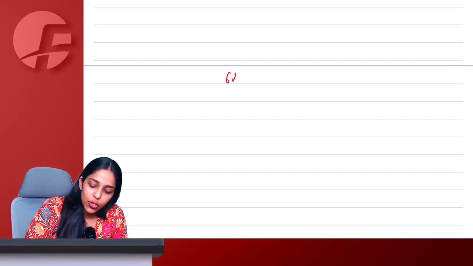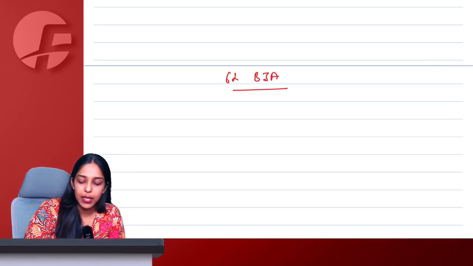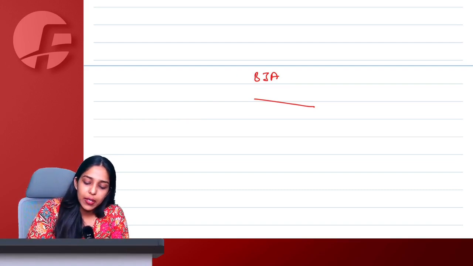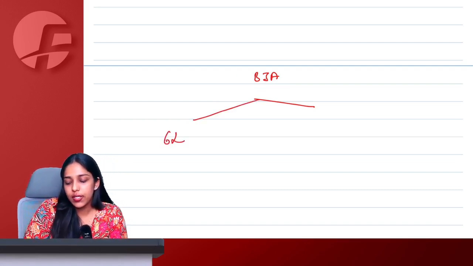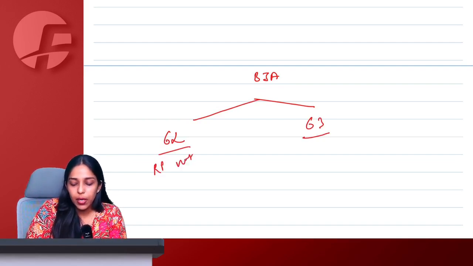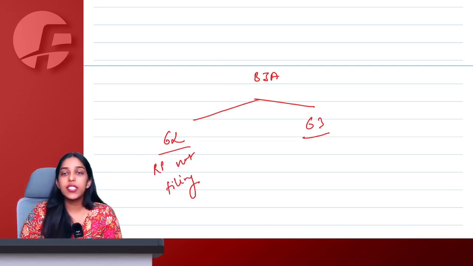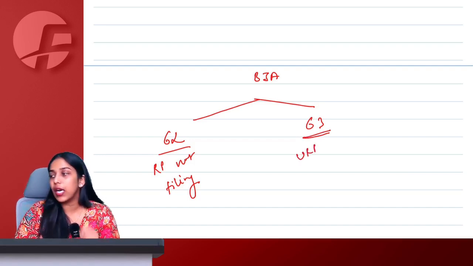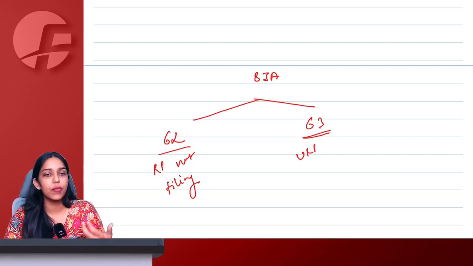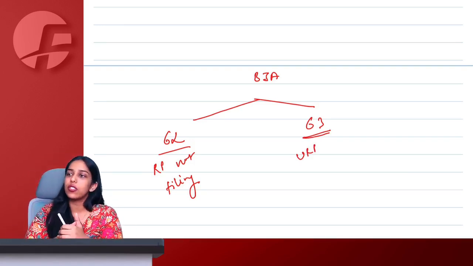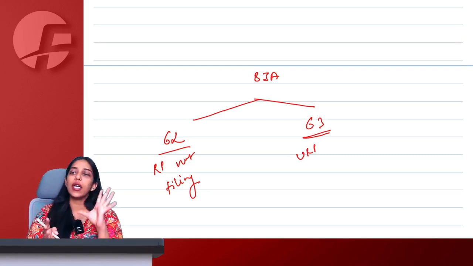Then section 62 is about best judgment assessment. Now best judgment assessment in itself has 2 sections, section 62 and section 63. Section 62 is for people who are already registered but not filing their returns, and section 63 is for people who are unregistered. Maybe they are liable for registration but have not taken it, or they had taken it but due to some reason, under section 29, their registration got cancelled. As of now, they are unregistered.